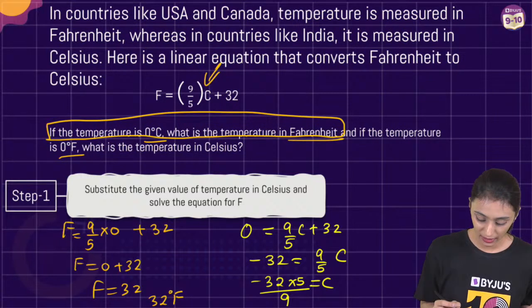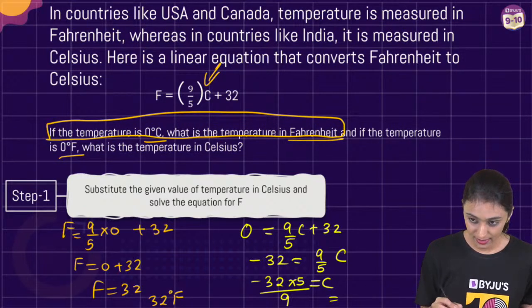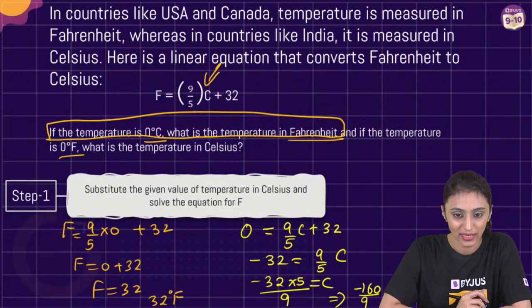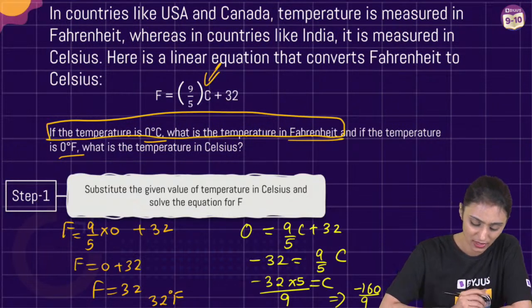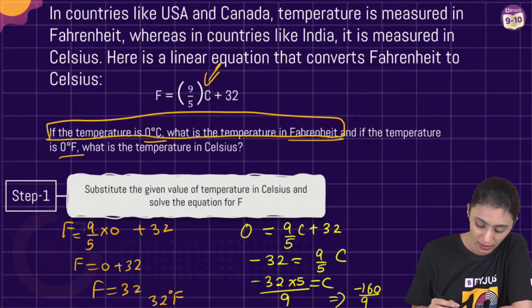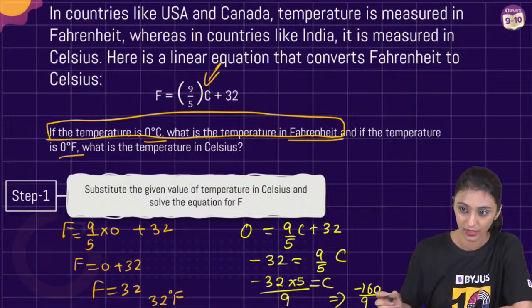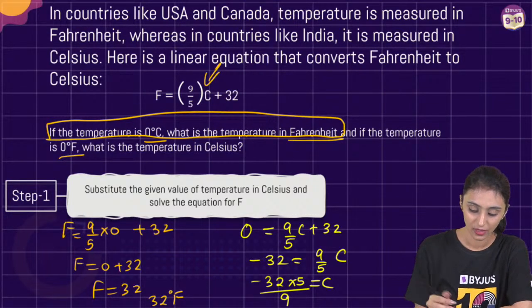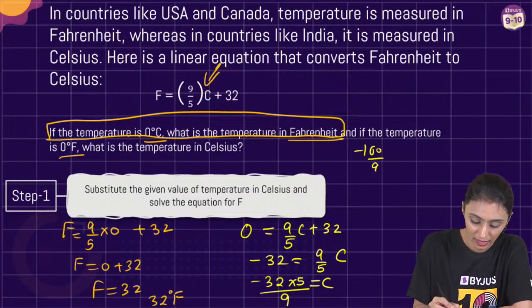Minus 160 by 9. That's approximately minus 17.8, 17.77, doesn't matter, right? So it is going to be equals to minus 160 by 9, that's minus 17.8 degrees Celsius.